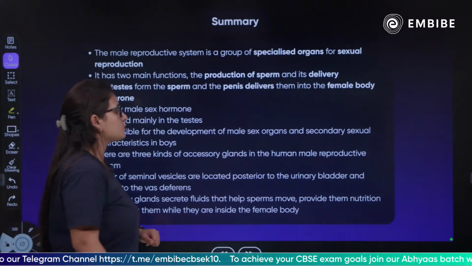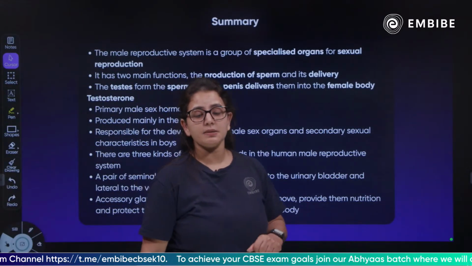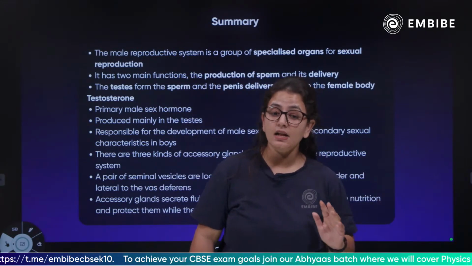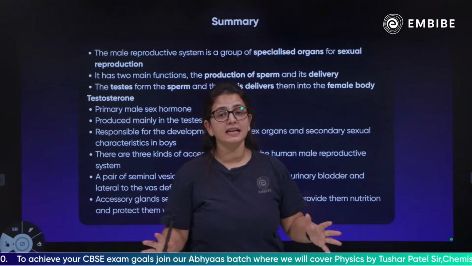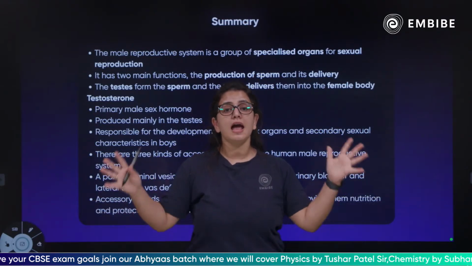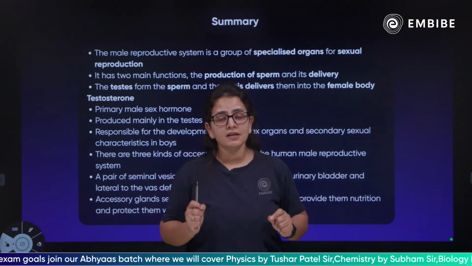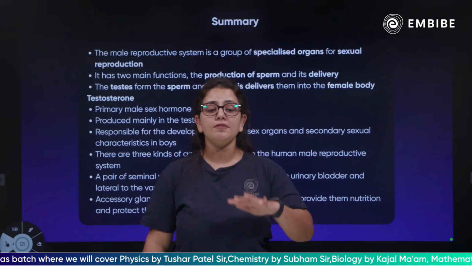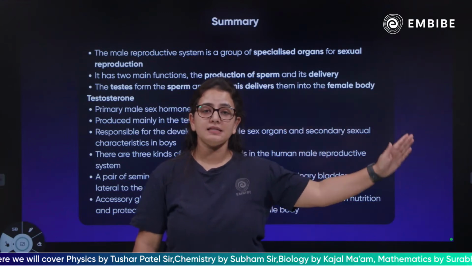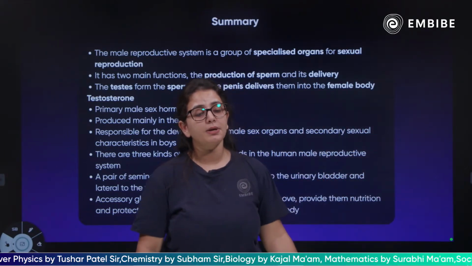So children, this brings us to the end of this session, where we have discussed the male reproductive system in detail. We have discussed all the parts of the male reproductive system, their functions in detail, and of course the male sex hormones and their characteristics. Is there anything which is not clear? You can ask questions, and if you have missed the session, you can always watch it in the past Embibe classes. We are coming to the end of this chapter.